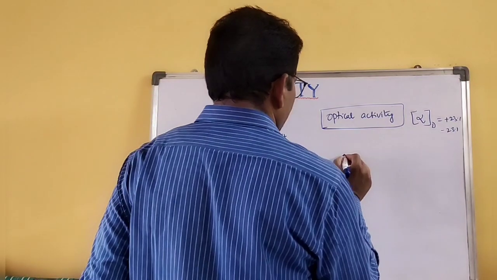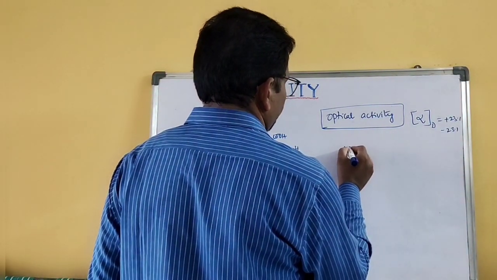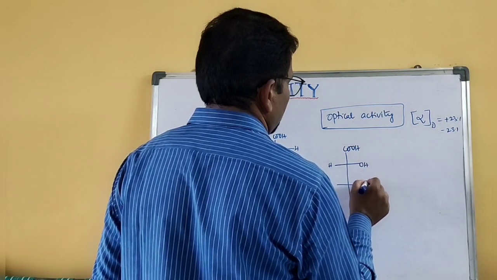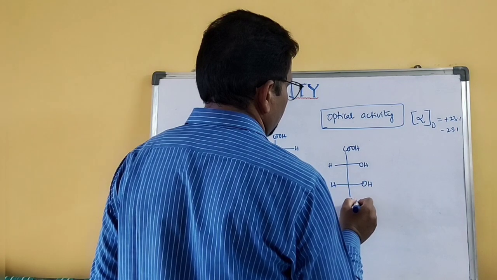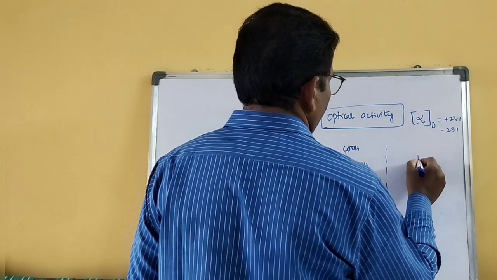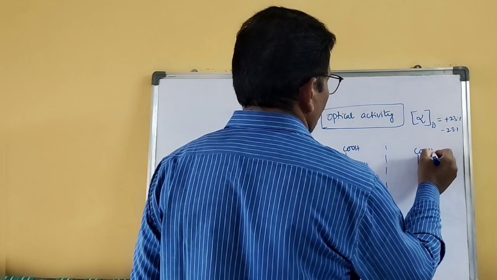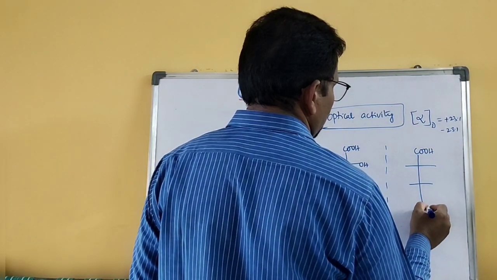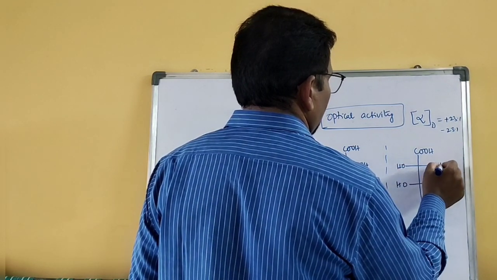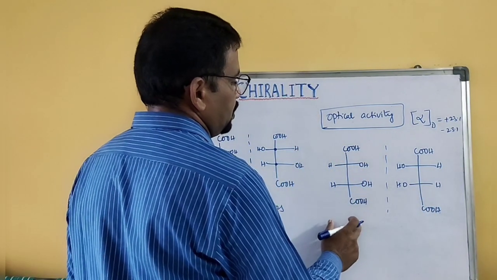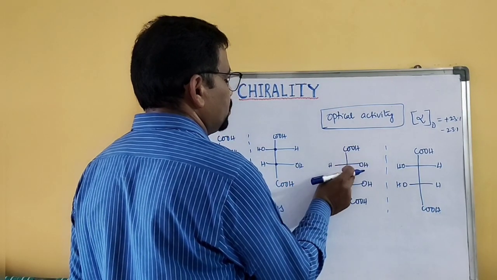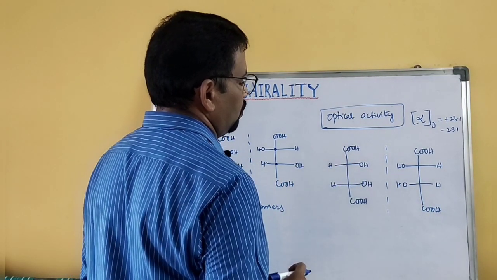So I'll give you another example. This is meso tartaric acid, COOH. Suppose I write the mirror image of this molecule. When you take this molecule and place it on the other, what happens?